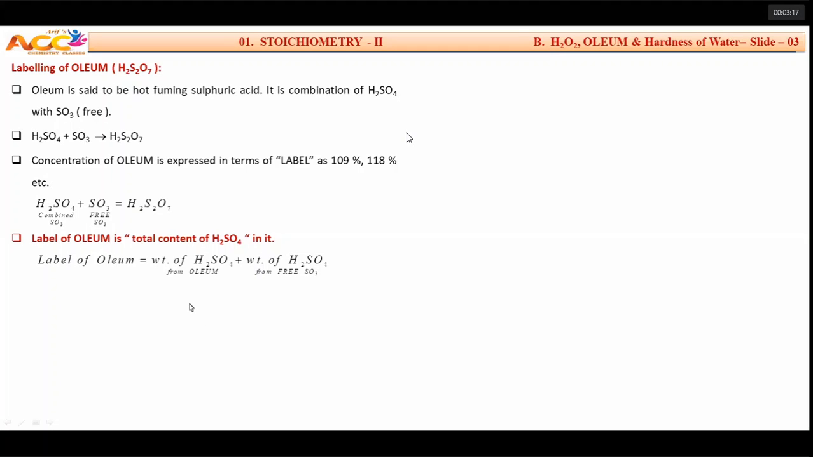Sir, somewhat confusing. No problem. Be calm and quiet, don't panic. Consider a sample of oleum labeled as 109%. Try to understand, try to remove your confusion. 109%. Sir, whatever you are saying, I don't accept it. I'll accept 100% at the most. I cannot accept 109%, sir.